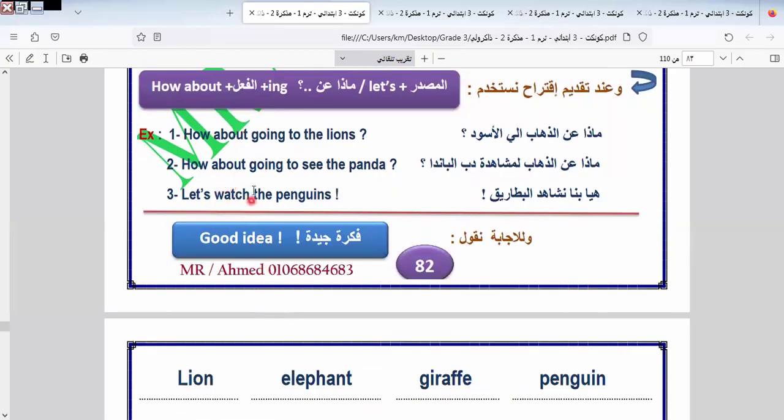Let's must be followed, as we know before, with what? With the infinitive form. This is called suggestion. Okay, this is called suggestion. Here we have how about going? How about going means here what? Here is the gerund. Okay, let's continue the rest of the exercise.